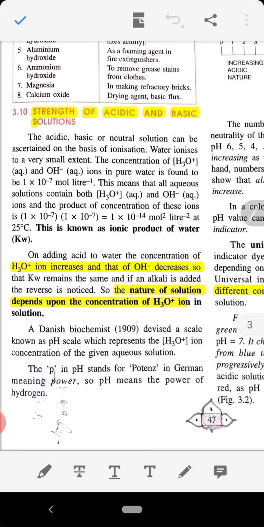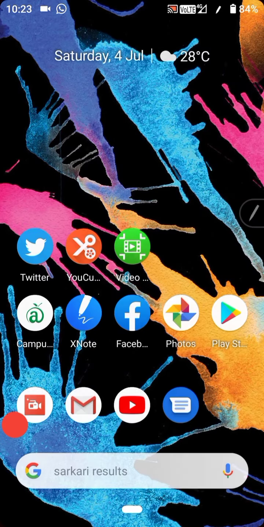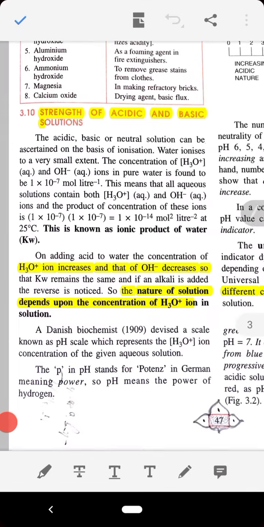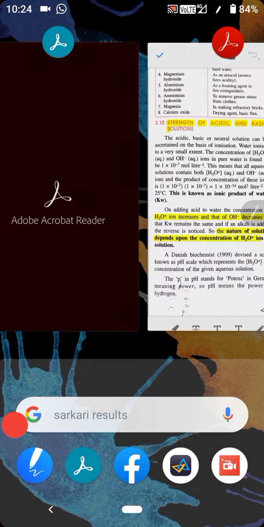The product of the concentration of these ions is 1 into 10 to the power minus 7 into 1 into 10 to the power minus 7, which is equal to 1 into 10 to the power minus 14 mole square liter minus 2 at 25 degrees Celsius. This is known as the ionic product of water. So let us understand what the ionic product of water is.